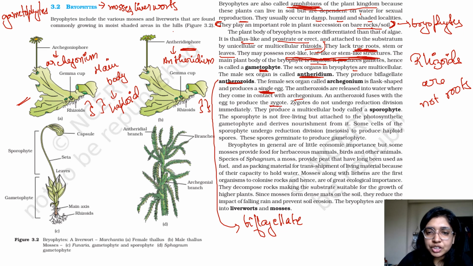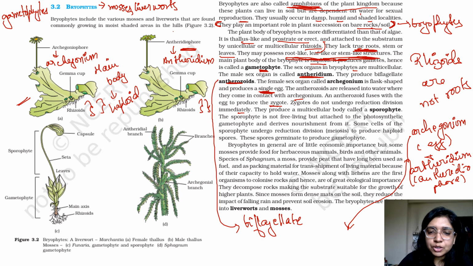Zygotes do not undergo reduction division immediately. So once archegonium, which has your egg, and antheridium, which has your antheridiophore or the male gamete, combine, they form a zygote, but the zygote does not immediately undergo reduction division.